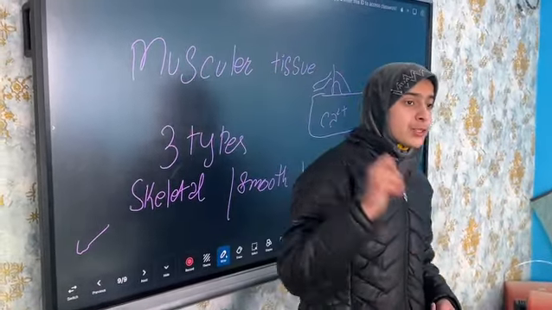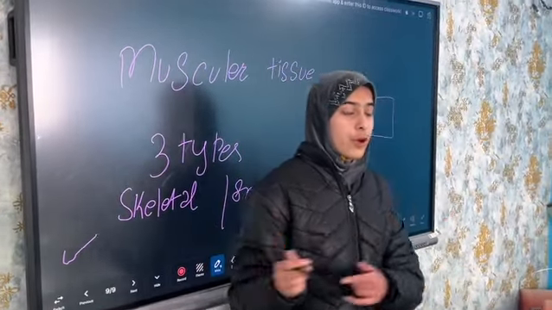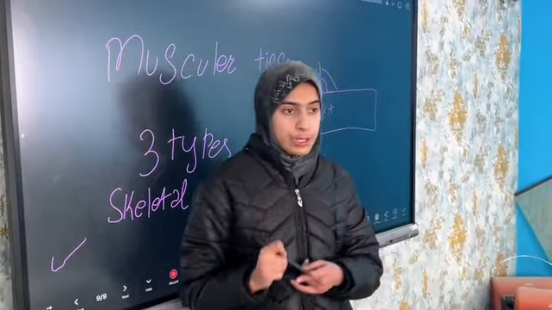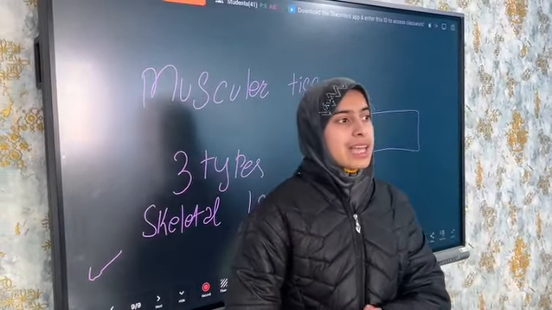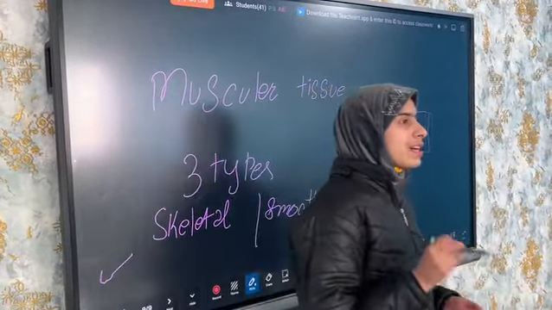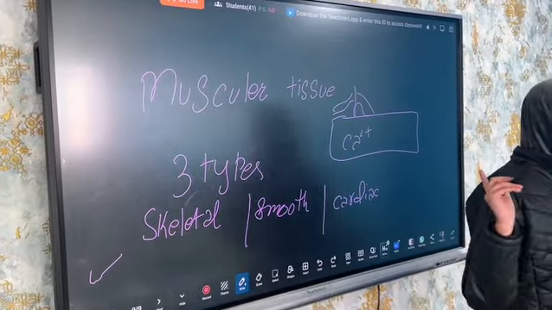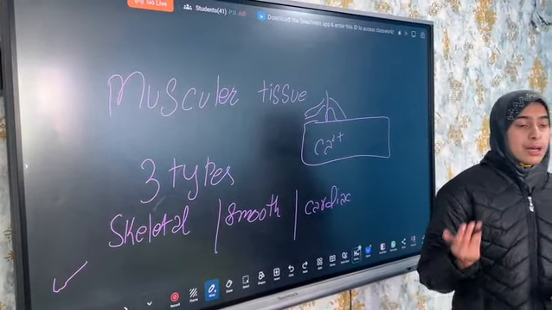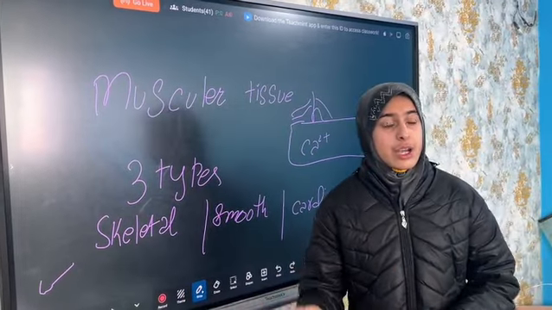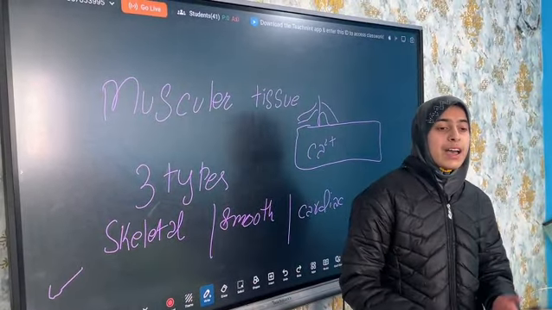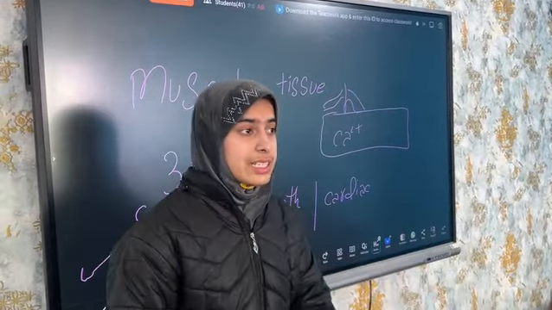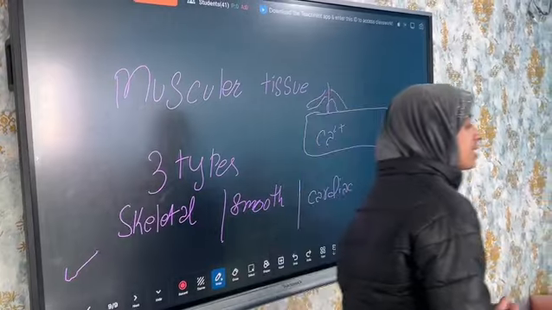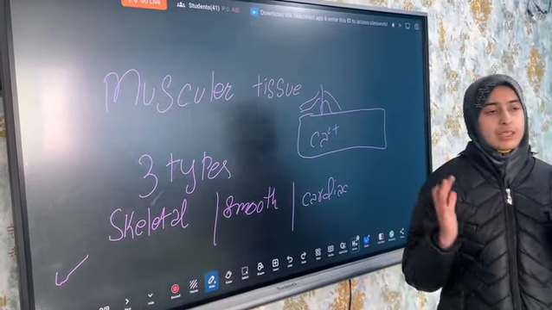troponin, due to which troponin moves away from tropomyosin. When troponin moves away from tropomyosin, the actin binding sites become free. And first and foremost, in actin, myosin heads pull actin towards itself, and due to which actin and myosin get overlapped, due to which muscles become shorter and it leads to muscle contraction.